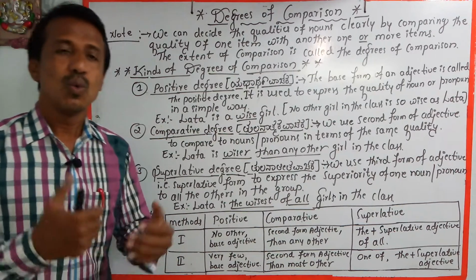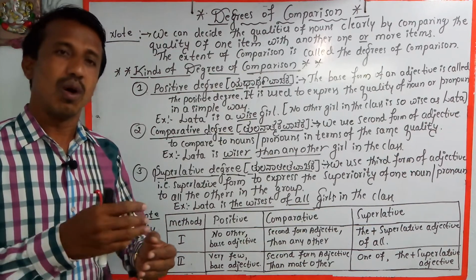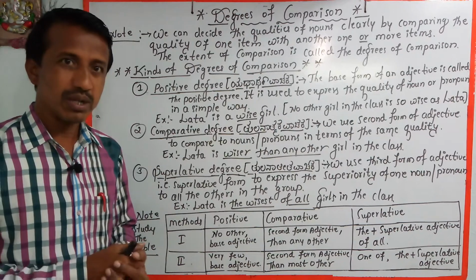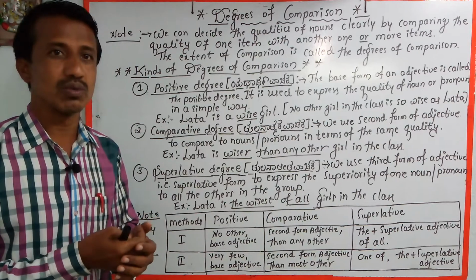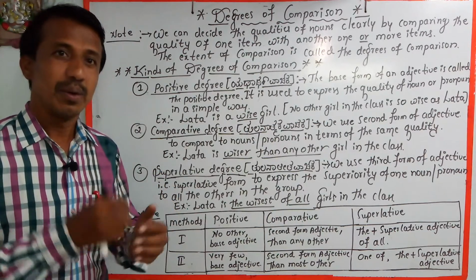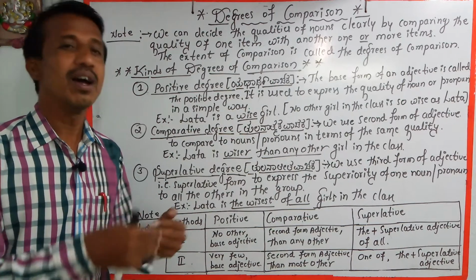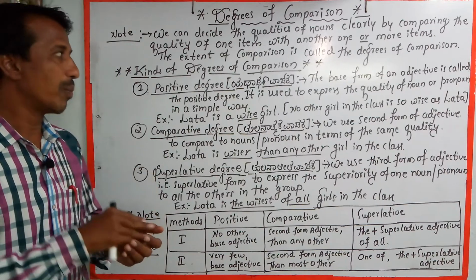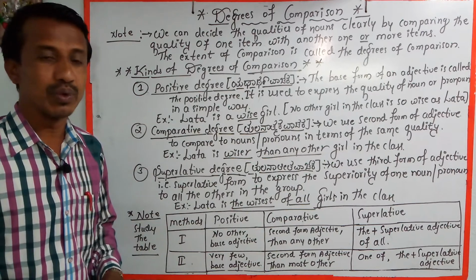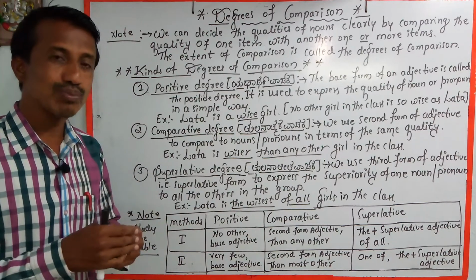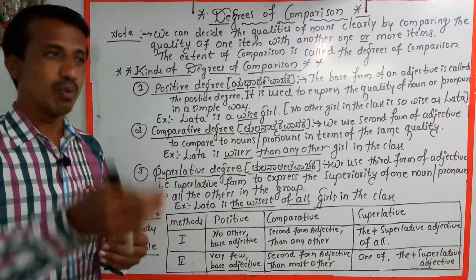In our daily life, we compare the qualities of two nouns or more nouns. This is done by changing adjective forms. By changing the adjective forms, I mean from positive to comparative and then superlative. So by changing the adjective forms, we can compare the qualities of two nouns or more nouns.